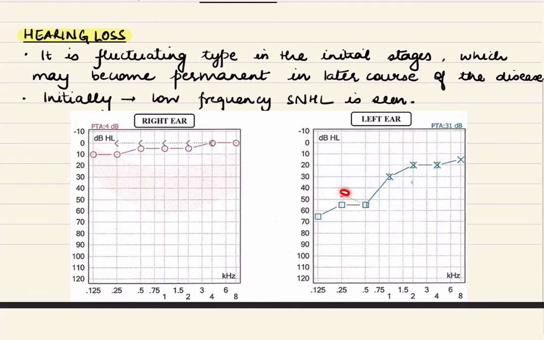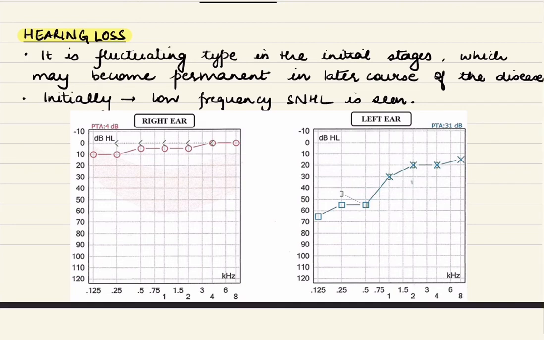Now initially there is low frequency sensorineural hearing loss, and this is fluctuating in type. That means that the hearing loss is only during the acute episodes, and in between the episodes the patient is completely fine, that is hearing is completely okay. But however, with due course of disease it becomes permanent. That means that the hearing loss is staying in between the episodes also, and it is not recovering.